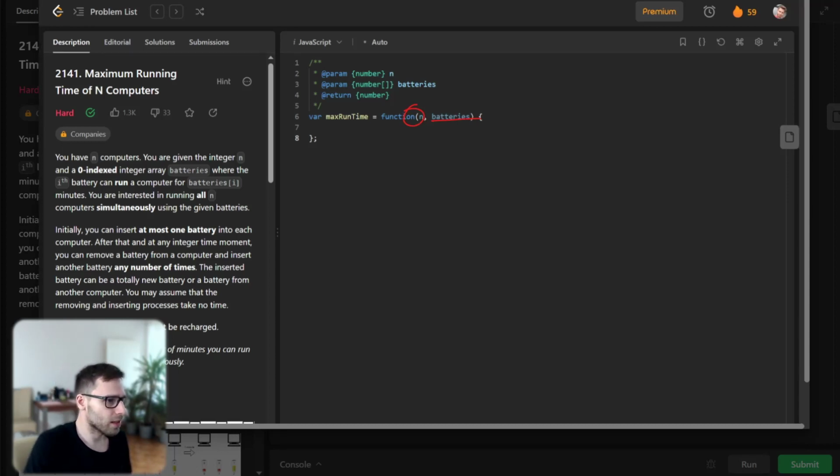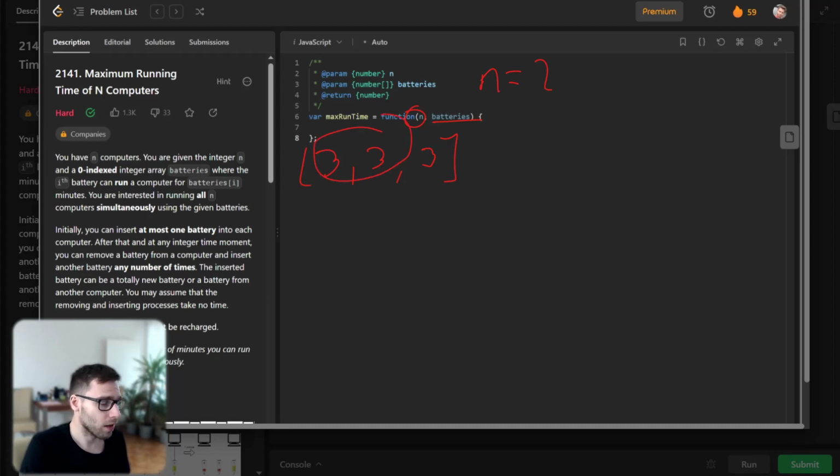Let's say, for example, we have n equals 2, so 2 computers, and we have an array of batteries with running minutes of 3, 3, and 3. We can pick, for example, those 2 batteries to run the computers simultaneously. After 2 minutes, we are left with an array of 1, 1, and 3. If we use the same batteries one more time, we would have 2 empty batteries and 1 with 3, so we cannot run 2 computers simultaneously because we have only 1 battery.